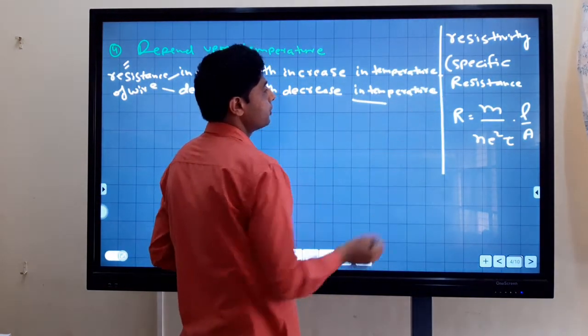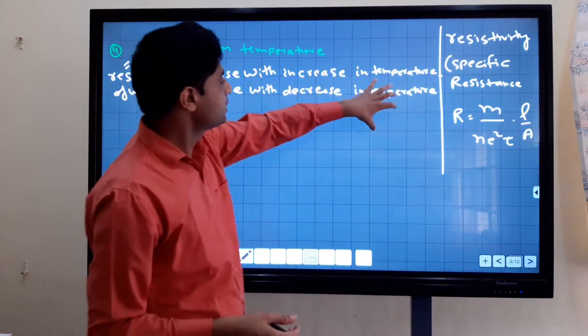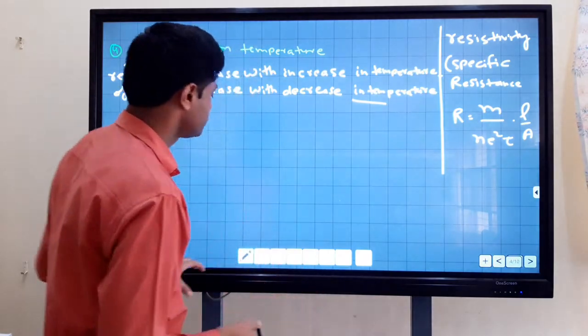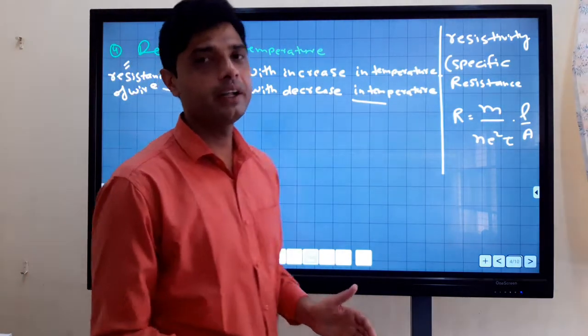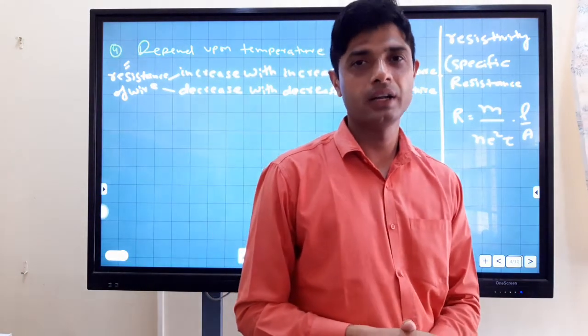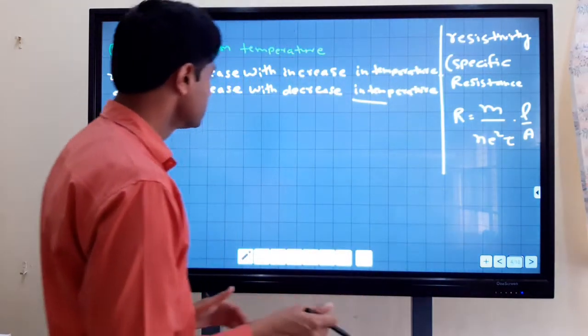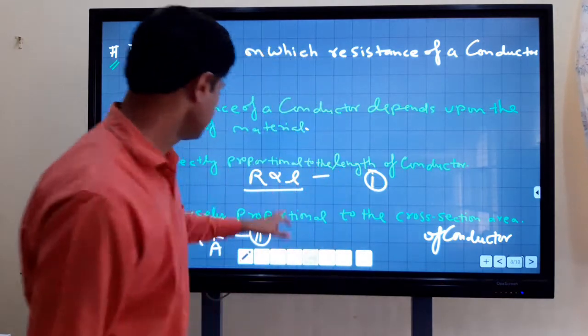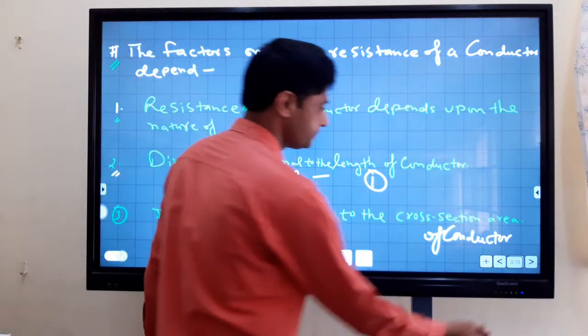We will discuss this factor in our next video, but today I will discuss the dependence on length and area.